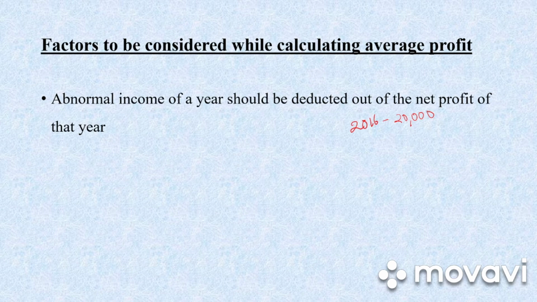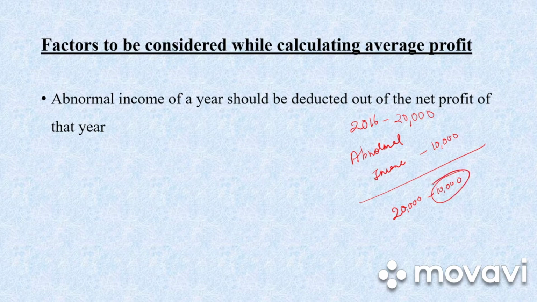It is nothing but an unexpected loss or income which has occurred in a particular year. And in 2016, they have given us abnormal income, that is 10,000. So how do we find out the profit for that particular year? From this 20,000, we will be deducting our abnormal income, that is 10,000.